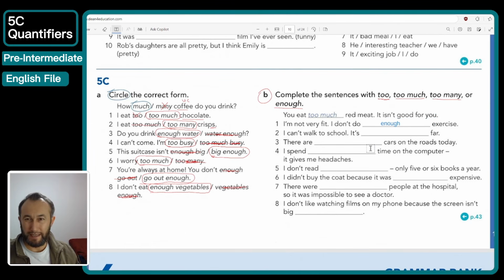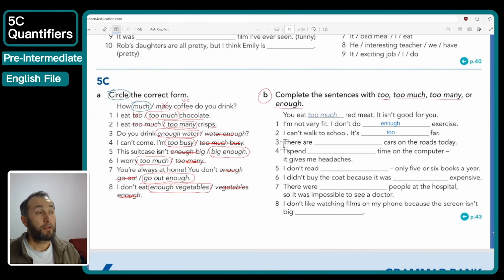Too much or too many has a negative meaning. Here, we're not talking about a negative meaning, right? Like I'm not very fit. I don't do enough exercise. I want to do more exercise, yeah? Number 2, I can't walk to school. It's far. Far here is an adjective, so it's too far.